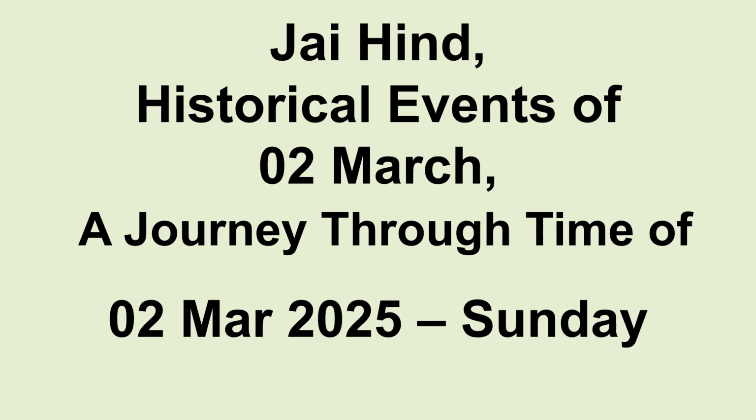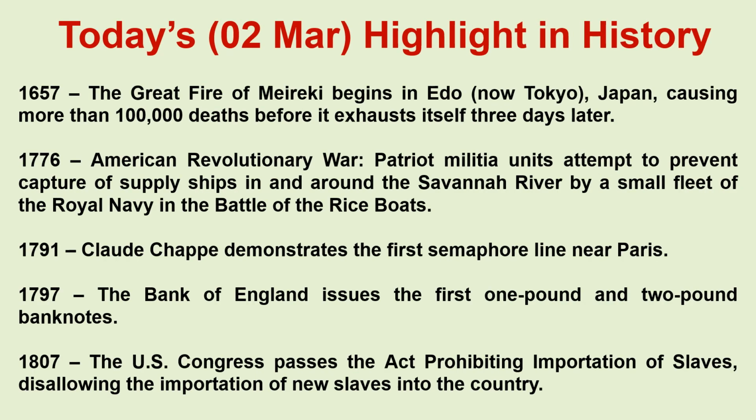Jai Hind. Historical events of 2nd March. The journey through time of 2nd March 2025 Sunday. Today is 2nd March highlight in history. 1657. The Great Fire of Meiriki begins in Edo, now Tokyo, Japan, causing more than 1 lakh deaths before it exhausts itself 3 days later.